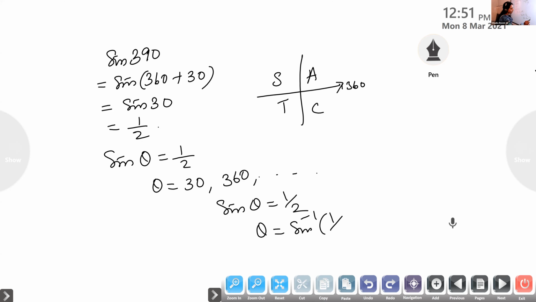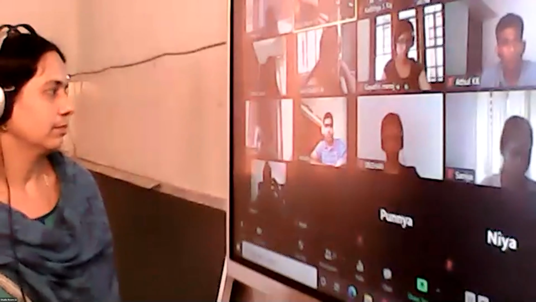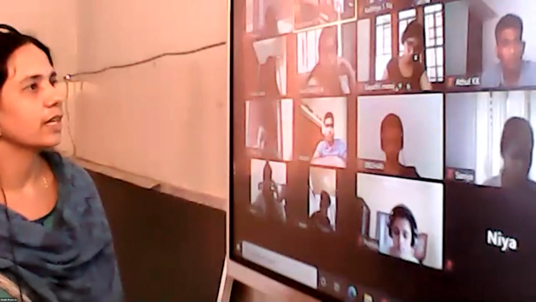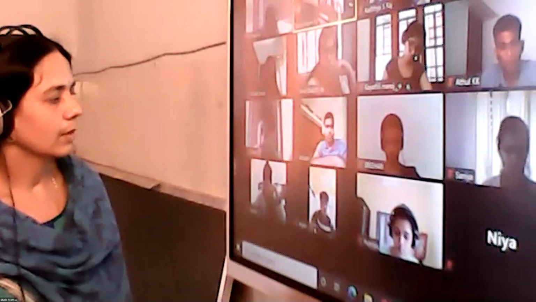Sine inverse of 1 by 2. What is theta? We want to find what is theta. Here we are using inverse trigonometry. If the values are given, how to find the angles. All these things we are going to learn in this chapter, inverse trigonometric functions. If values are given, how to find its corresponding angles.